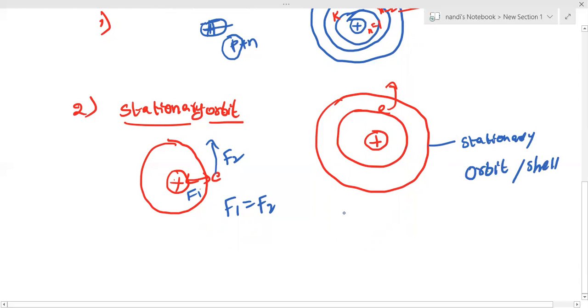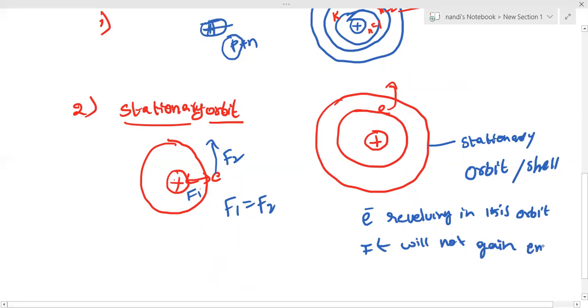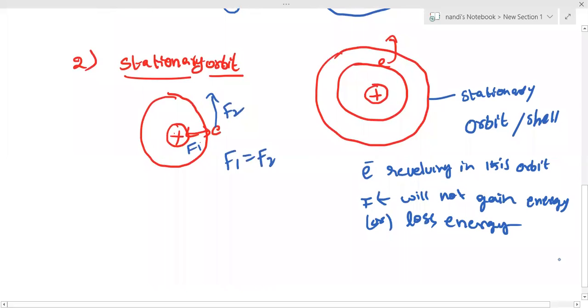Why do we call them stationary orbits? When the electron is revolving in these orbits, it won't gain energy or lose energy. So that's why we call these stationary orbits.